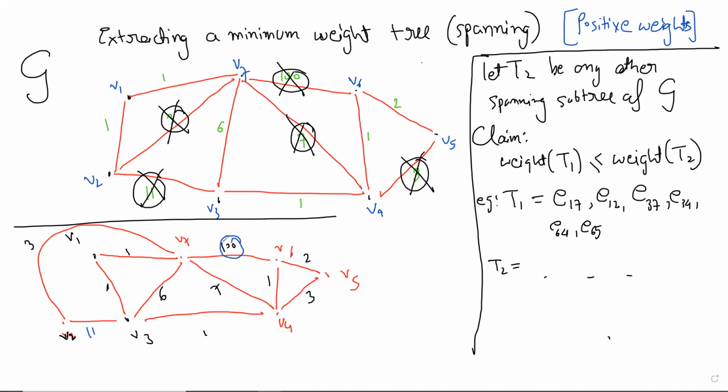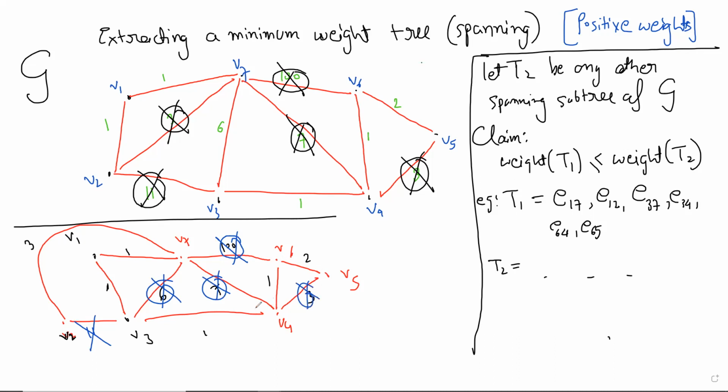So we have 100, and then obviously the next one to go is 11, then 7, then 6, and one more will go, 3.